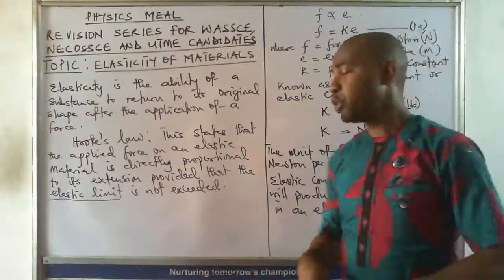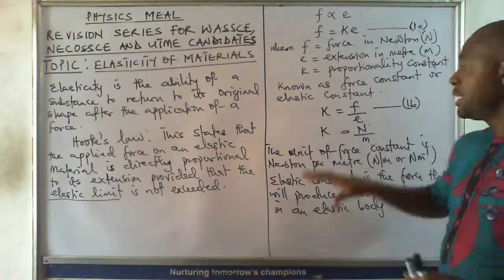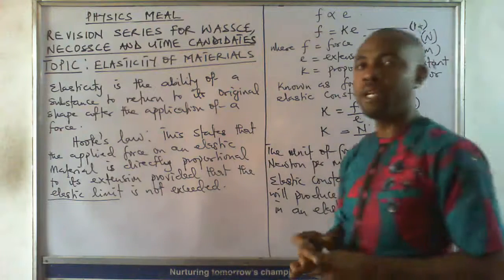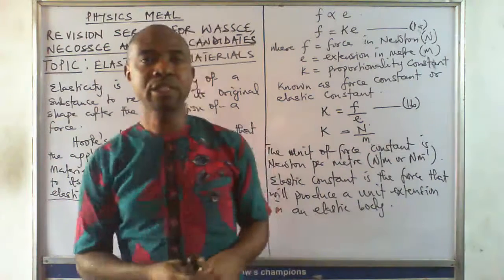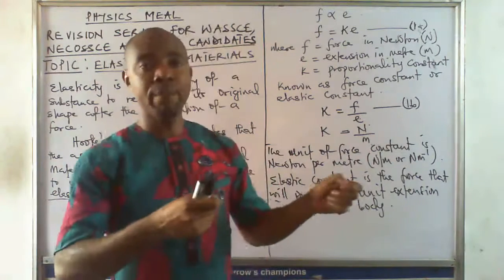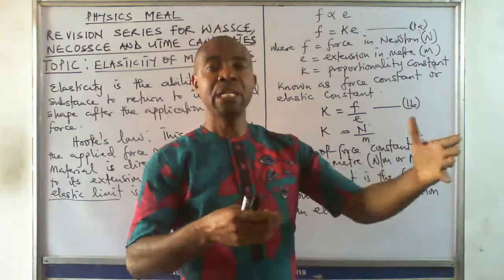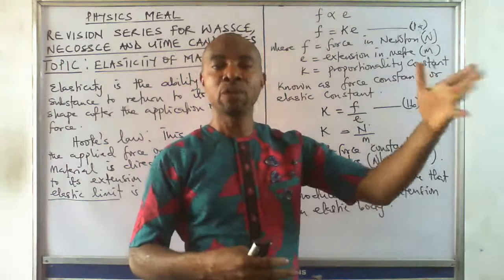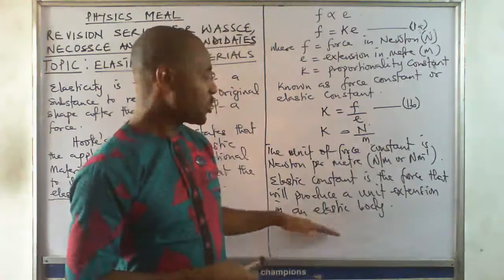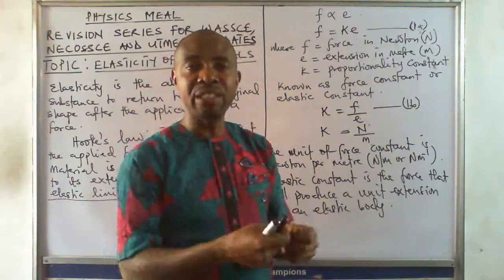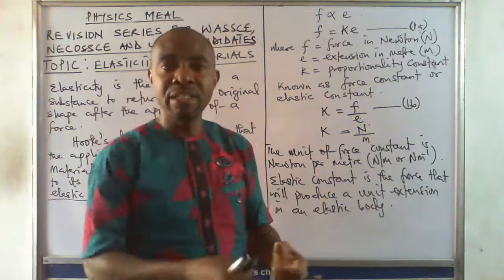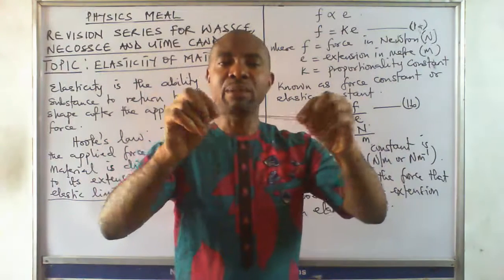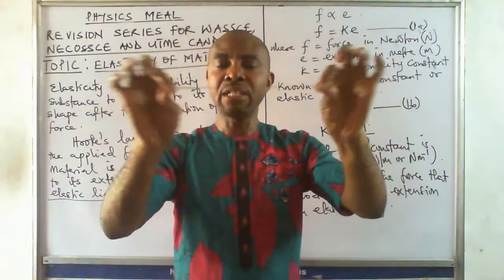Now, one thing we need to take note of is that the extent of extension in a given body depends on the force constant. The extension we have in copper and the extension we have in iron are not the same because iron has a different force constant from copper. The force constant accounts for the stiffness, the refusal of a body to extend.